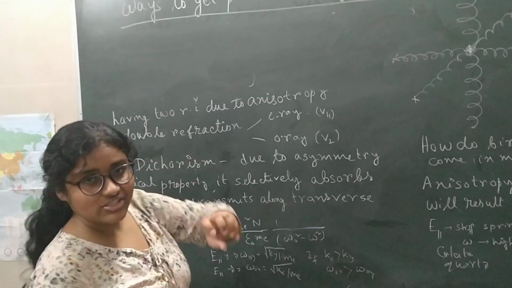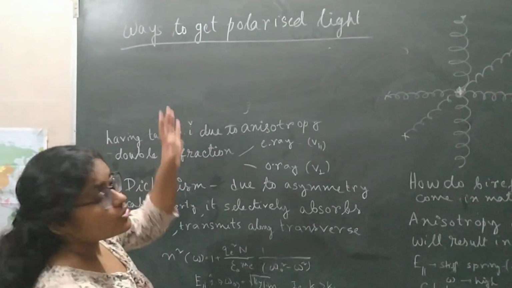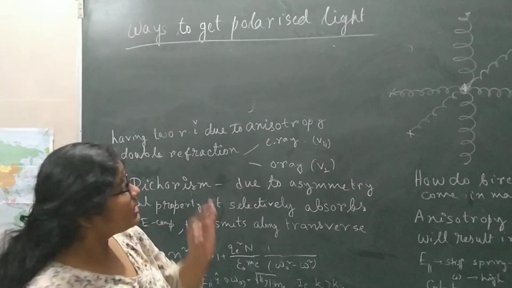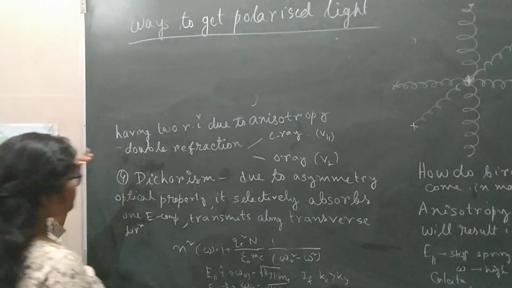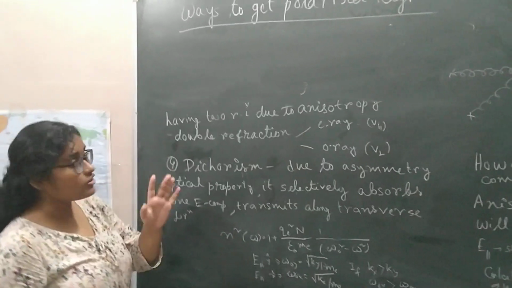So this is polarization by reflection. If the light is not incident at the Brewster angle, the reflected light will be partially polarized. Now, polarization by scattering.